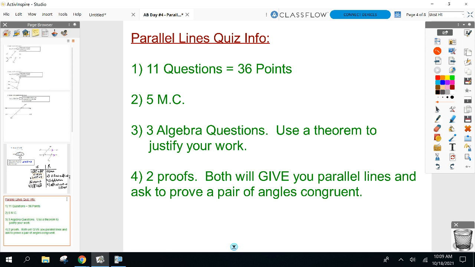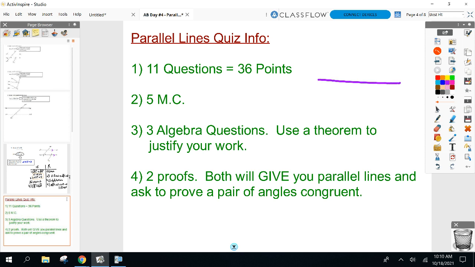Maybe this quiz and the unit test, and that's really all we have for quarter one. 5 multiple choice questions. MC stands for multiple choice. 3 algebra questions, just to give you a little, you'll do some today actually in your review, but here's what I mean by algebra questions.